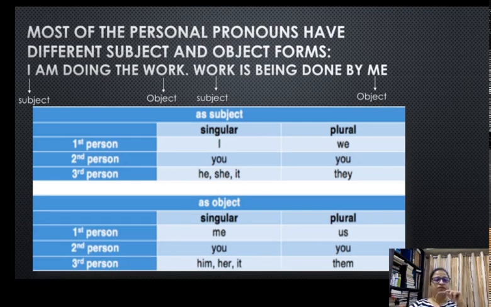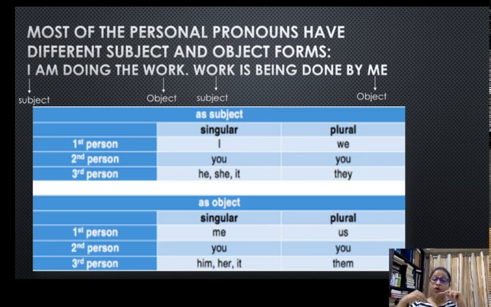So first person, like I explained before, is the speaker, the person who's doing the speaking or writing, the person who's talking. For example, me right now, I am the speaker. So when I have to talk about myself in pronoun, I'm going to use I, and because I'm only one person doing the talking, I am a singular subject and singular one person.